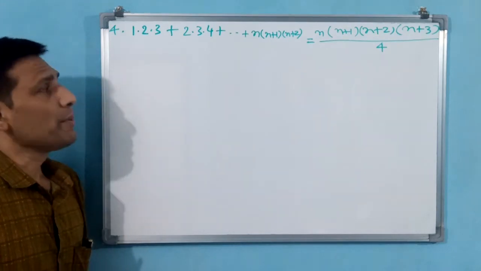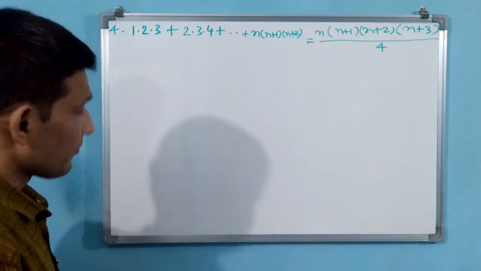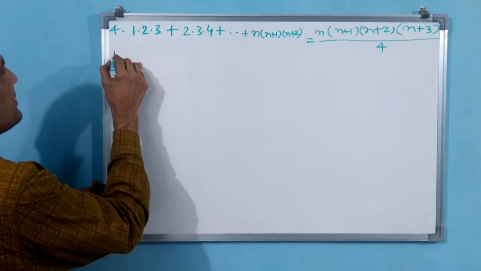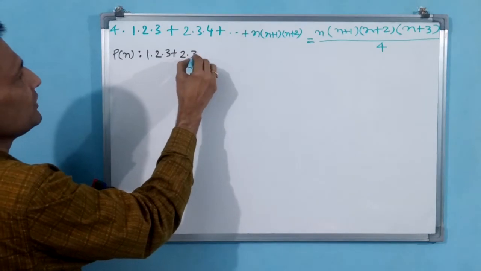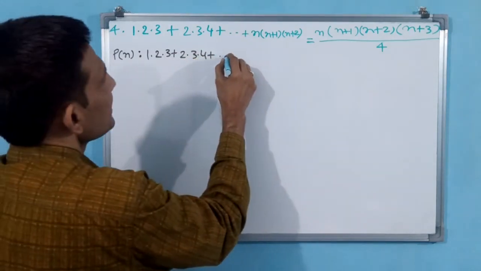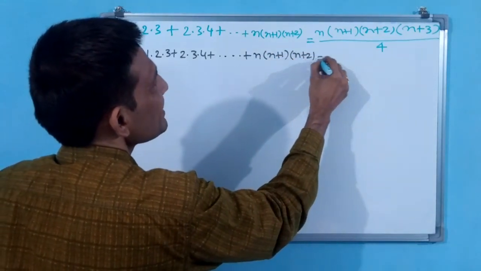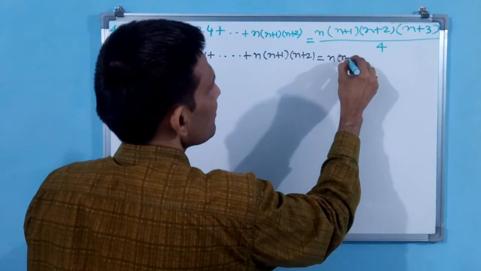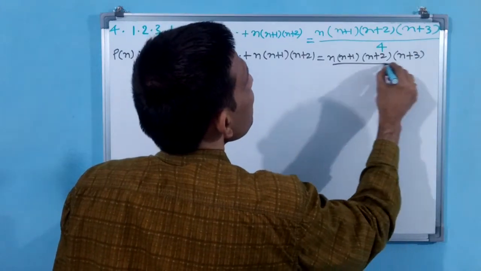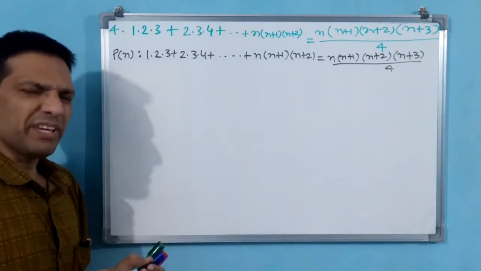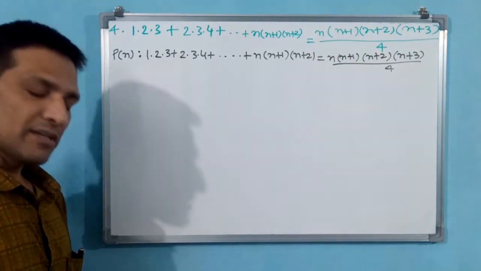Second step onwards we do. Pn is equal to this statement, you have to write again. Let us write Pn: 1 into 2 into 3 plus 2 into 3 into 4 plus dash dash dash, you write n into (n plus 1) into (n plus 2), that is equal to, you repeat this one, n into (n plus 1) into (n plus 2) into (n plus 3) divided by 4. This you have taken as Pn. Next step is what? Next step you have to prove P1. P1 LHS RHS you have to prove.